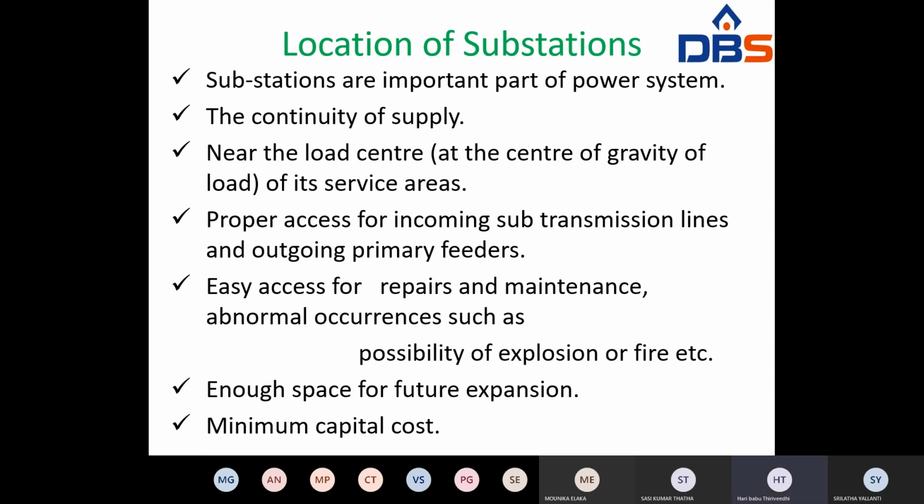Second point, locate the substation such that proper voltage regulation can be maintained without taking any extra measures. That means if the substation is nearer to the load center, automatically feeder cost is reduced, right? And load variations are reduced.